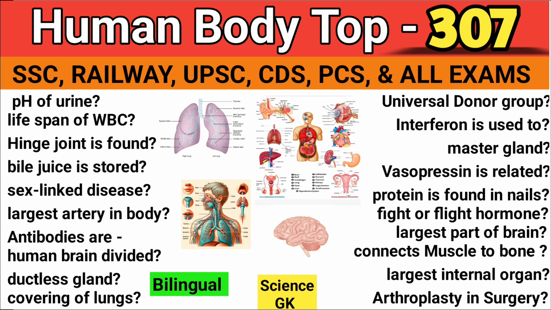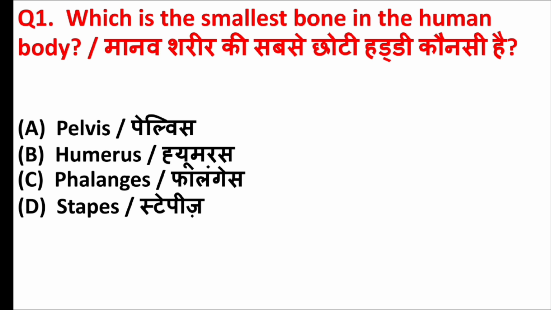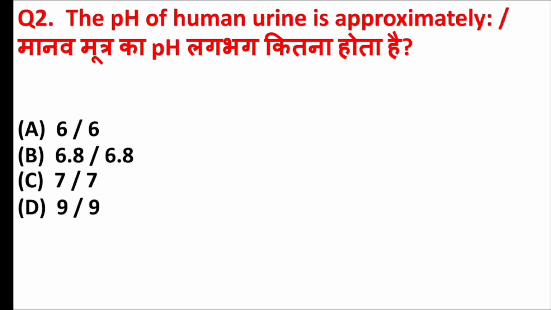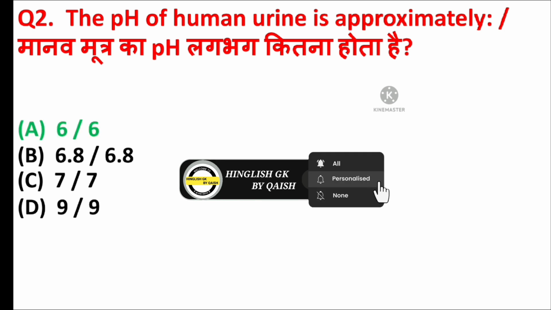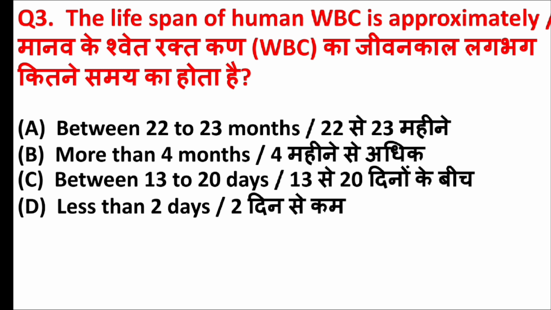So let's start with the first question. Which is the smallest bone in the human body? Answer is option D, stapes. The pH of human urine is approximately. Answer is option A, 6. The lifespan of human WBC is approximately. Answer is option C, between 13 to 20 days.